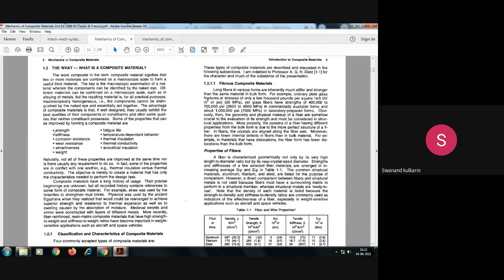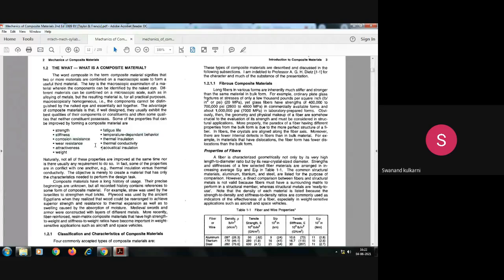That is properties that can be improved by forming composite material. These are enlisted here: strength, stiffness, corrosion resistance, wear resistance, attractiveness, weight, fatigue life, temperature, thermal insulation, thermal conductivity, and acoustic insulation.